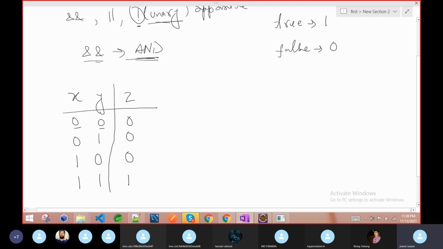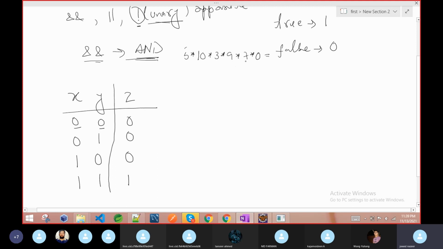So always remember, AND is like a multiplication. 0 multiplied with anything, the final result is 0. Suppose I give you 0 multiplied by very big numbers, something like 5 into 10 into 3 into 9 into 7 into 0.